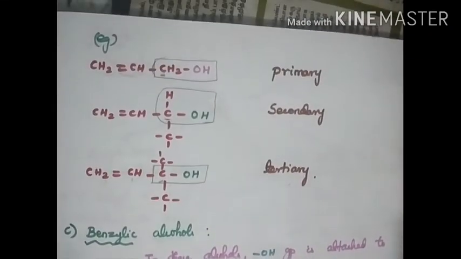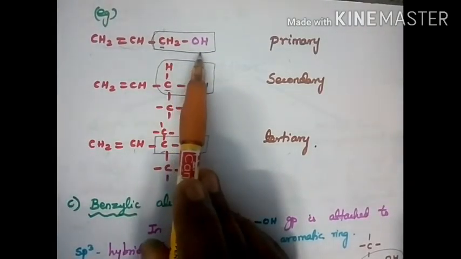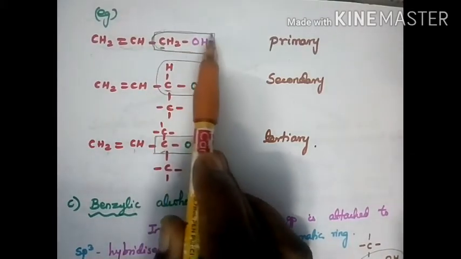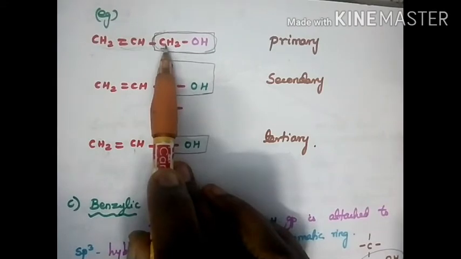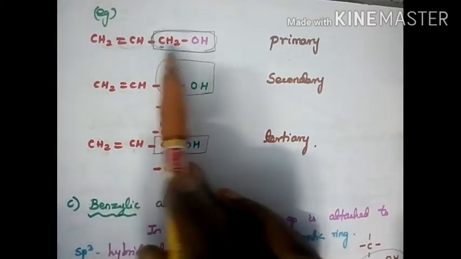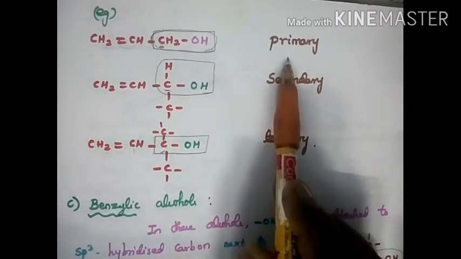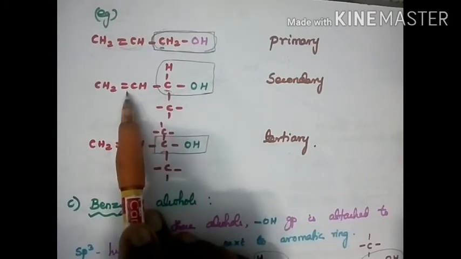The next example for this one is CH. This is one example. Tell me, which is primary, secondary or tertiary? The compound contains which group? CH2OH. And this is an sp3 carbon. Adjacent to which carbon? The carbon-carbon double bond. So this is allylic as well as primary. Here it is an sp3 carbon, that is a single bond. Here is the double bond.